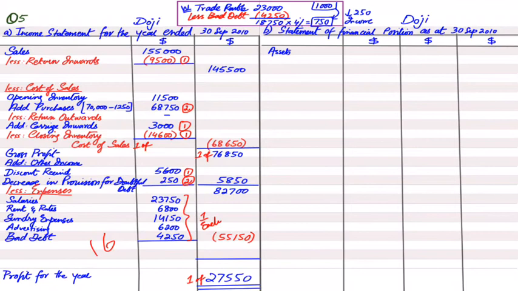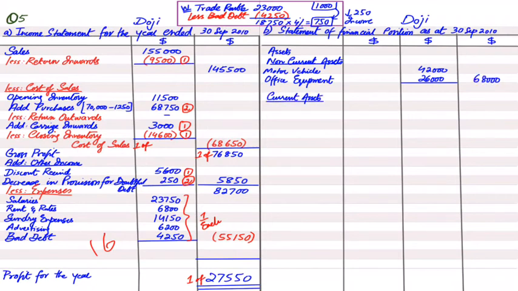First of all, the statement of financial position is based on an accounting equation. An accounting equation states that assets is equal to capital plus liability. First of all, we'll be starting with assets. Then we have non-current assets. As you can see in this question, there is a heading given by the name of non-current fixed assets. So which are the non-current assets in this question? We have motor vehicles and we have office equipment. There are 2 non-current assets. We need to write up all of the non-current assets and just add them.